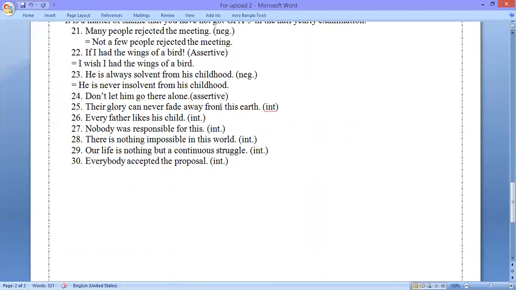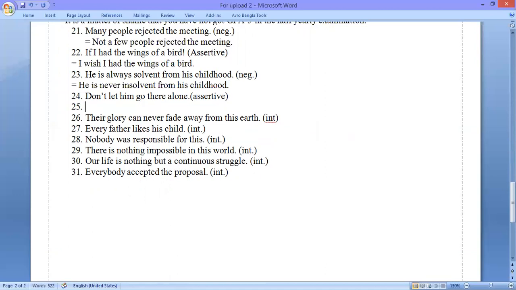Now this is question number 24. The question is, don't let him go there alone. We shall have to make this assertive. The solution is, you should not let him go there alone. In fact, if you want to make assertive from imperative sentence, we generally use you should, and if the sentence is negative, we use you should not. So the solution is, you should not let him go there alone.